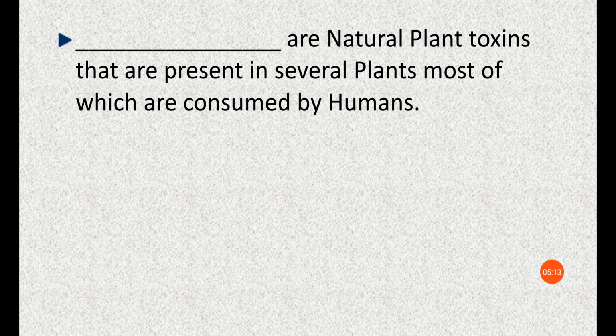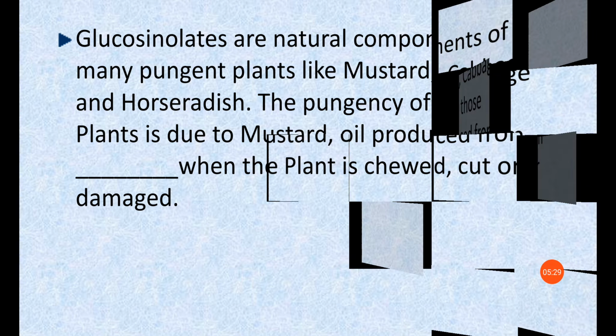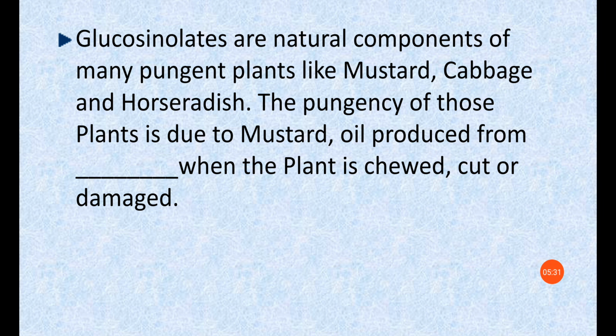Next, dash are natural plant toxins that are present in several plants, most of which are consumed by humans. This question is about secondary metabolites of plants. That comes under the plant immune system topic. That is cyanogenic glycosides.